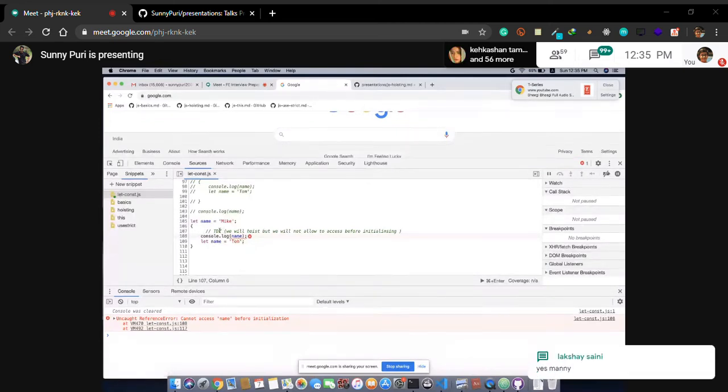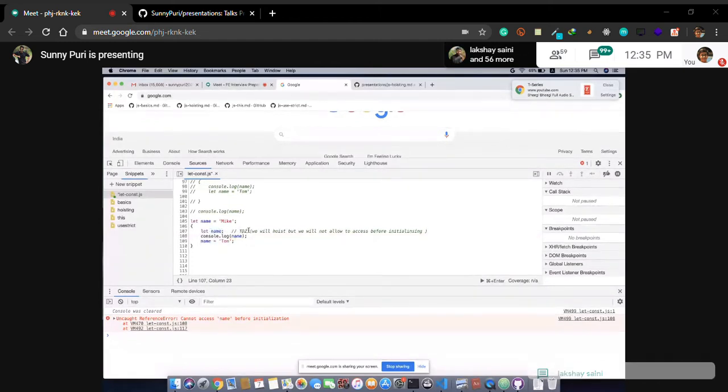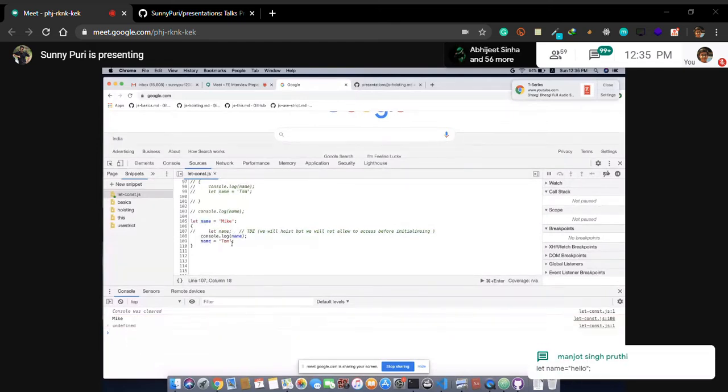Okay, so what is TDZ? Let's see what TDZ is. This term is known as temporal dead zone. This is basically a temporal dead zone for the name variable. This is the temporal dead zone. So someone is saying, in case of let it will be an error, but in case of var, undefined. Yes, right. That is there. So it is getting hoisted. Otherwise, it shouldn't print mic, right? Logically, it should print mic.